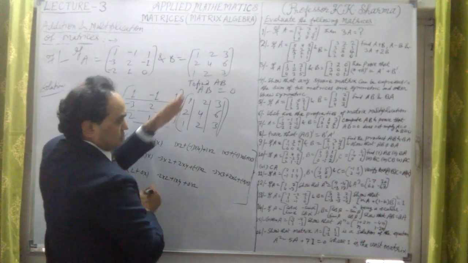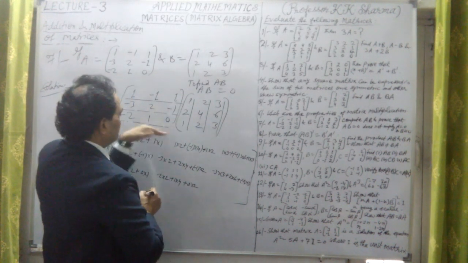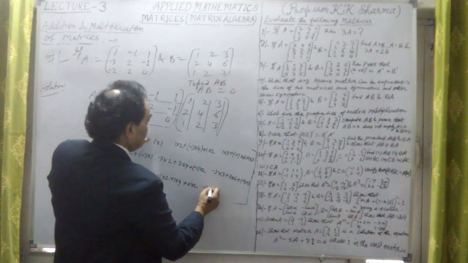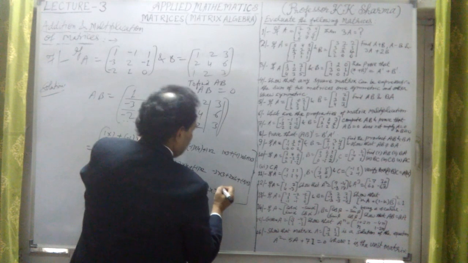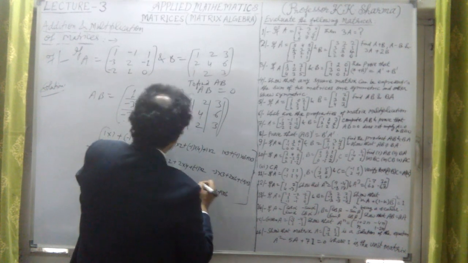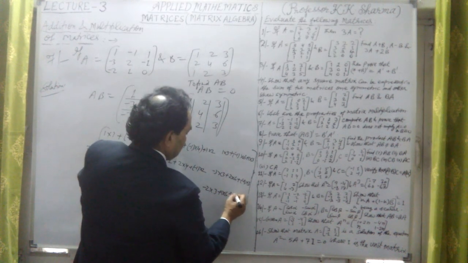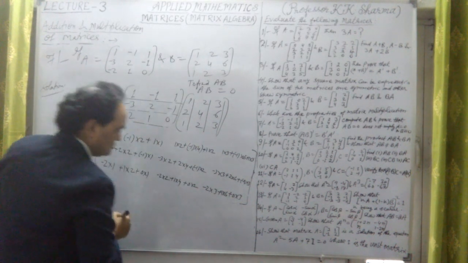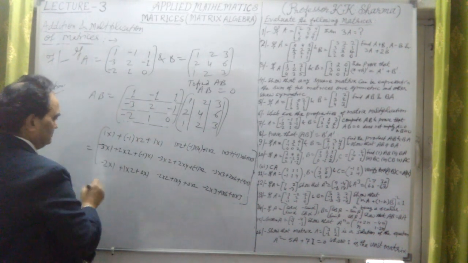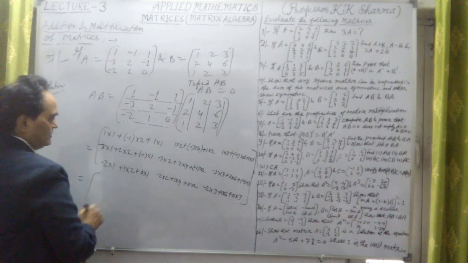Now third row, third column: minus 2 into 3, 1 into 6, plus 0 into 3. For the corresponding multiplication, what do we find here?